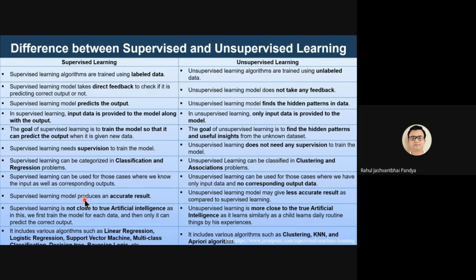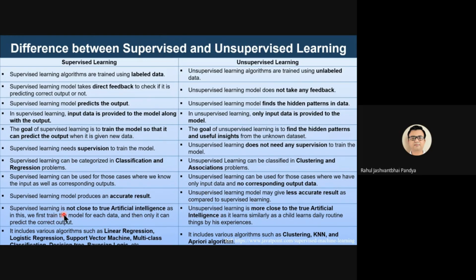A supervised machine learning model produces more accurate results than unsupervised machine learning models, because during the supervision with the labeled data sets, it can accurately identify what the outcome is going to be. Whereas here we are more focused on identifying the pattern with an acceptable accuracy.